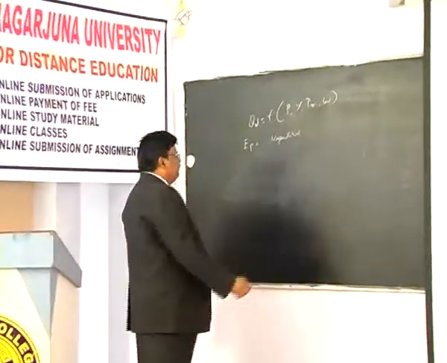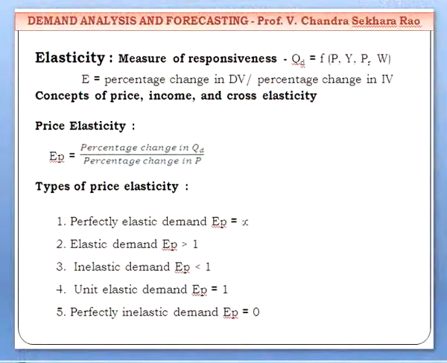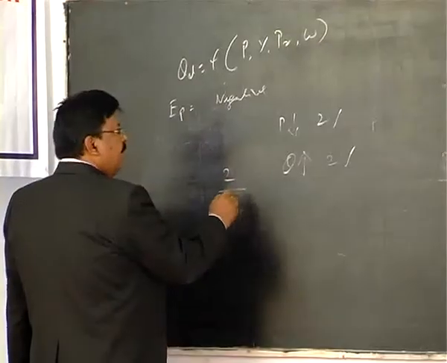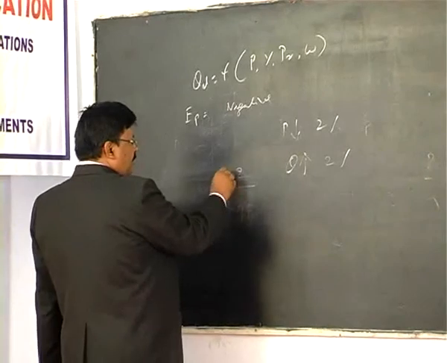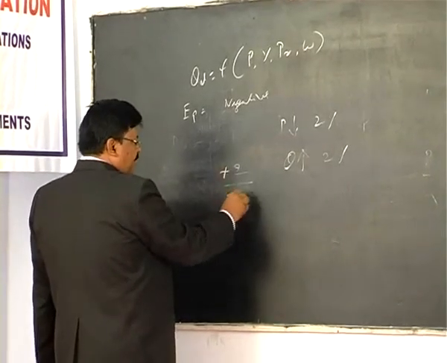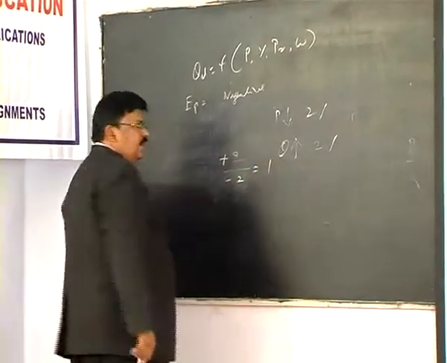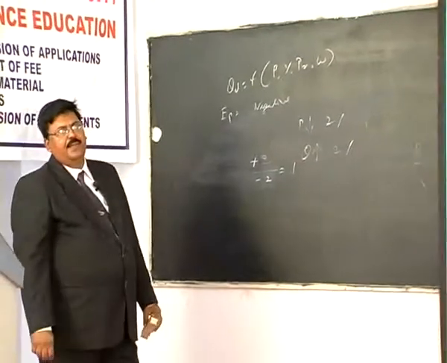For example, price declines by 2% and quantity increases by 2%. So the numerator is plus 2%, denominator minus 2%. The result is equal to 1.